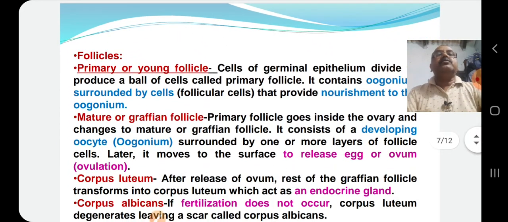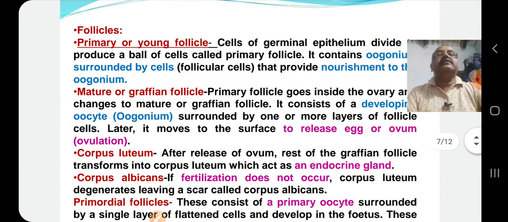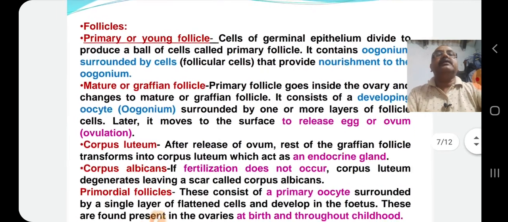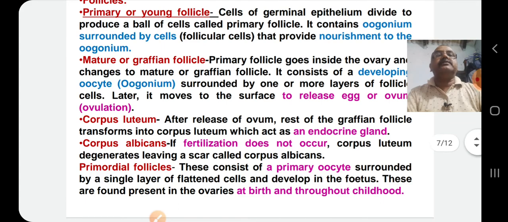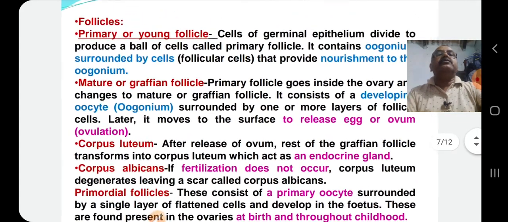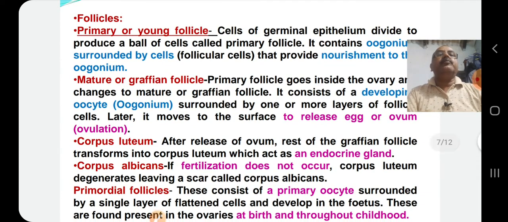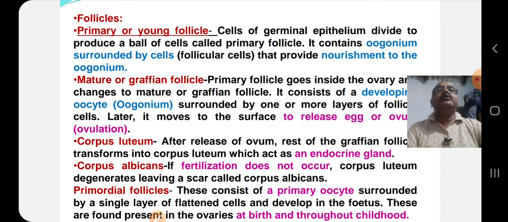Let us go to the follicles. There are different stages of follicle. They are named as primary follicles, primordial follicles, major or Graafian follicles, corpus luteum and corpus albicans. The first one is primary or young follicles. The cells of germinal epithelium divide to produce a ball of cells called primary follicles.